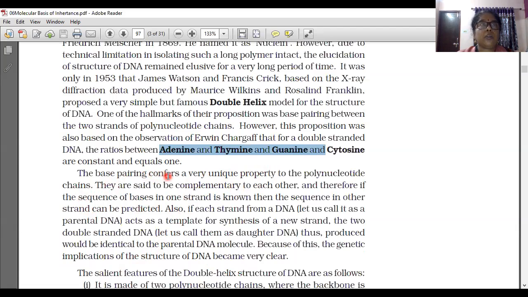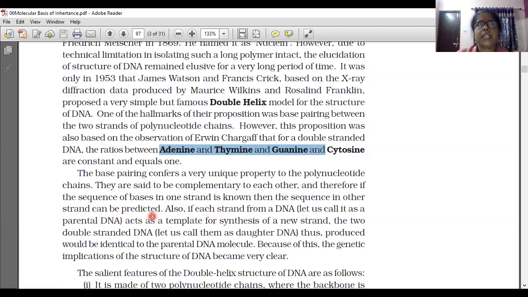The base pairing confers a very unique property to the polynucleotide chain. Adenine is always paired with thymine, and cytosine is always paired with guanine. The two strands are said to be complementary to each other, and therefore, if the sequence of bases in one strand is known, then the sequence in the other strand can be predicted.